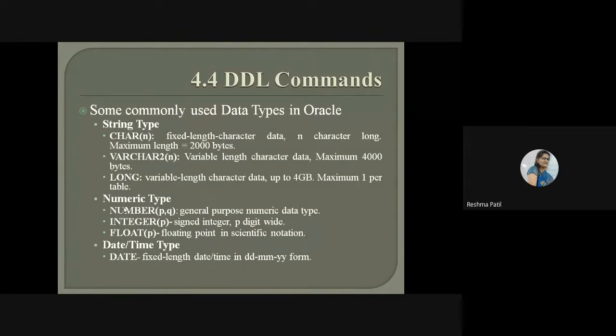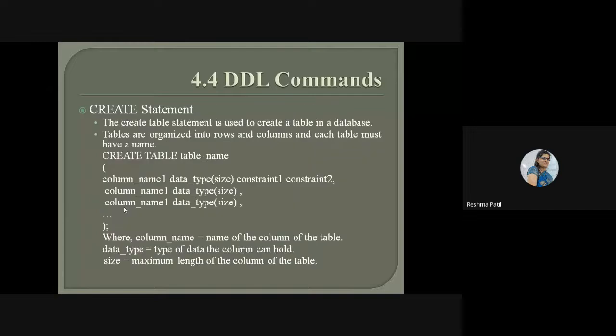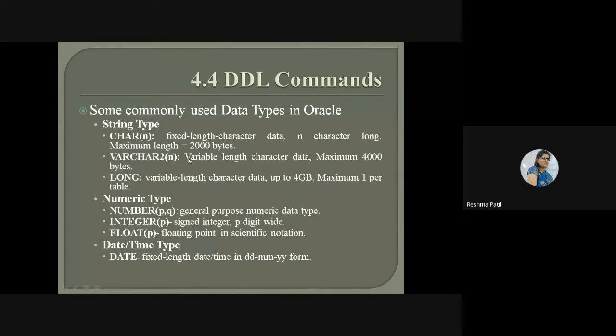So these are the data types which we have mentioned inside this. What types of data types are there? First is the string type. In this string type, the first data type is character, char in bracket n. It is fixed length character data, n characters long.